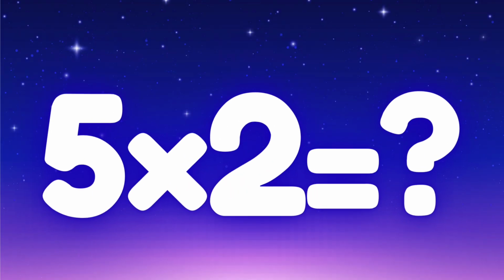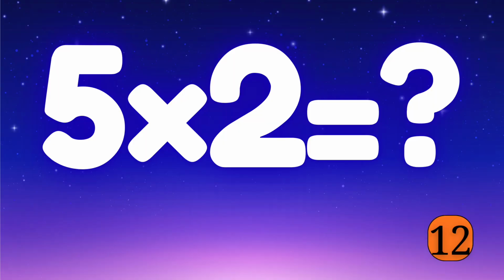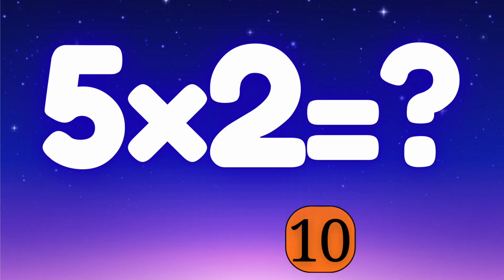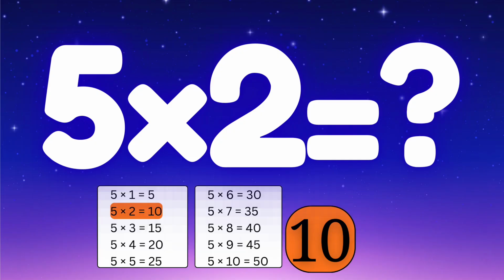Can you guess this one? What is 5 times 2? Let's check the options. Is it 8 or 9 or 10 or maybe 12? Think carefully. The correct answer is 10. Great start. 5 times 2 equals to 10.